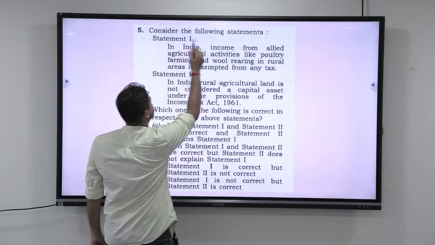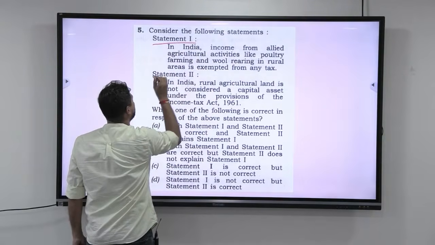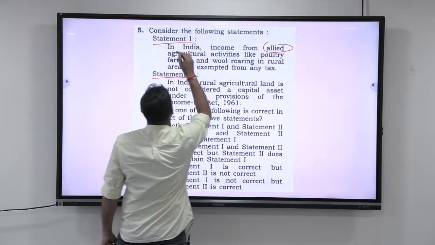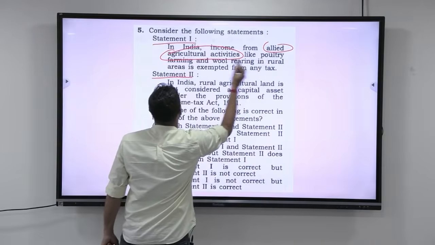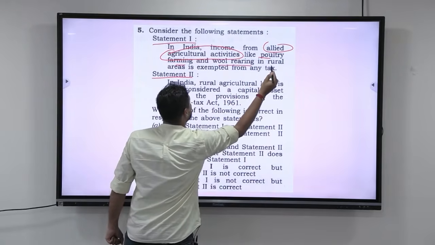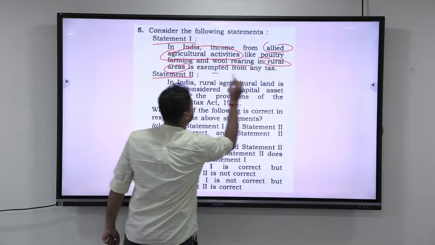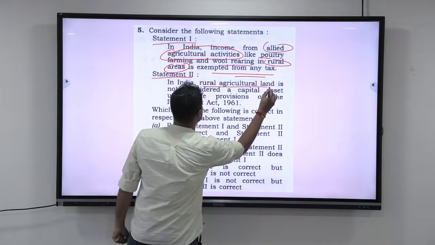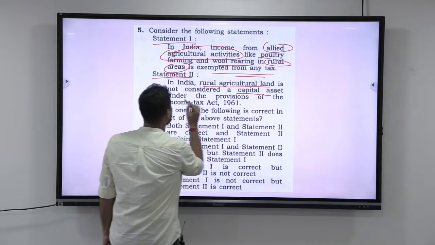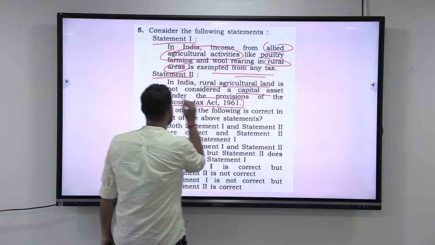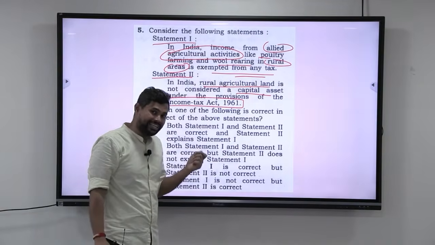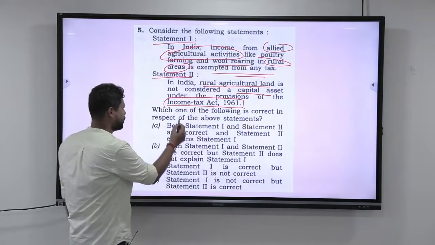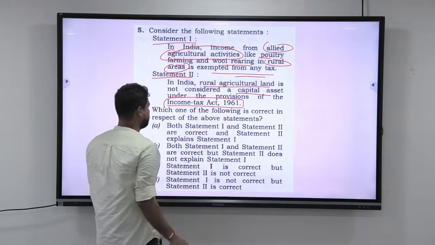The question is, consider the following statements. They are given two statements, statement 1 and statement 2. Statement 1 says, in India, income from allied agricultural activities like poultry farming and wool rearing in rural areas is exempted from any tax. Statement 2 reads, in India, rural agricultural land is not considered a capital asset under the provisions of the Income Tax Act 1961. The question is less about agriculture and more about whether you know the Income Tax Act 1961. Which of the following statements is correct with respect to the above statements?